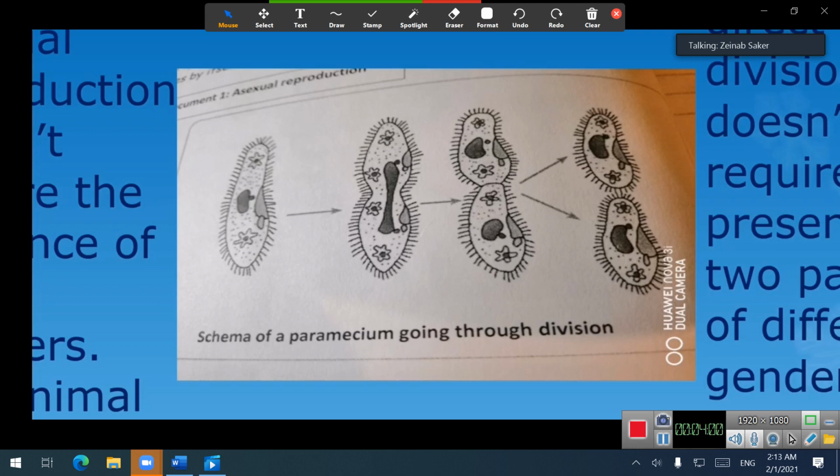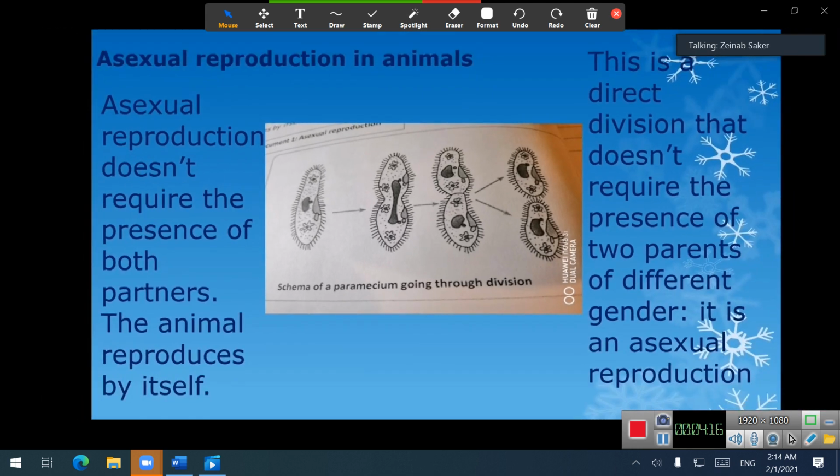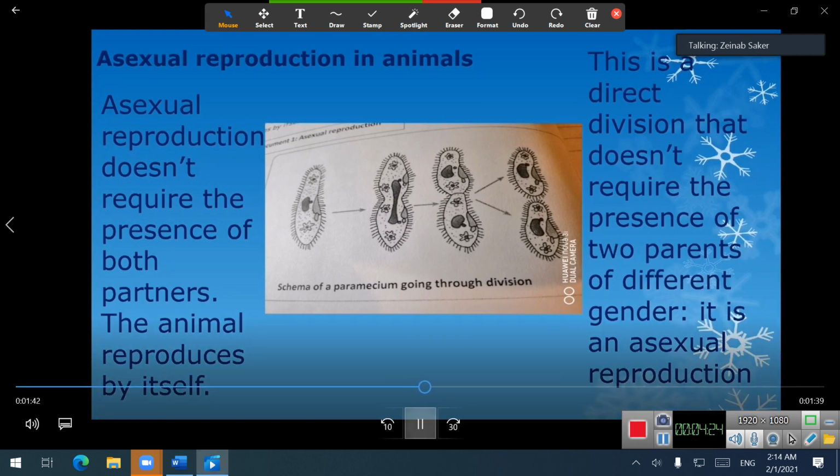If we see in the second step, we have a constriction that appears at its middle. This constriction increases and the paramecium splits into daughter paramecia. In the third step, we have two daughter paramecia. This is a direct division that doesn't require the presence of two parents of different gender. It is asexual reproduction.